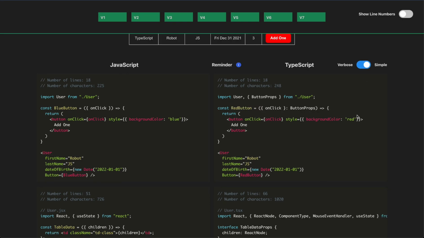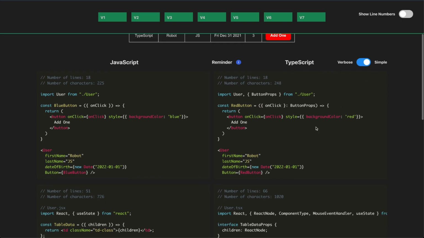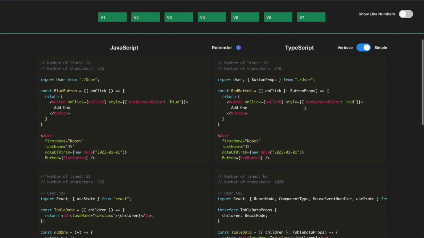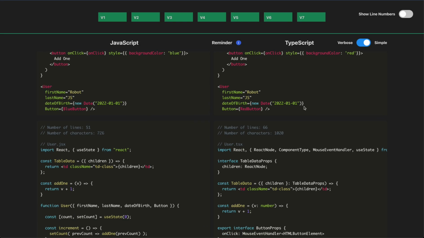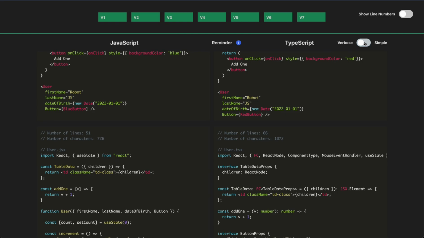So the code is slightly more simplified. But again, we still need the button props from that other file. So you can see if I scroll down here, we take another look at our lines and our characters. We have 726 characters in this file and 1020 characters in the TypeScript file. It will vary depending on if you're using the old or new syntax here.